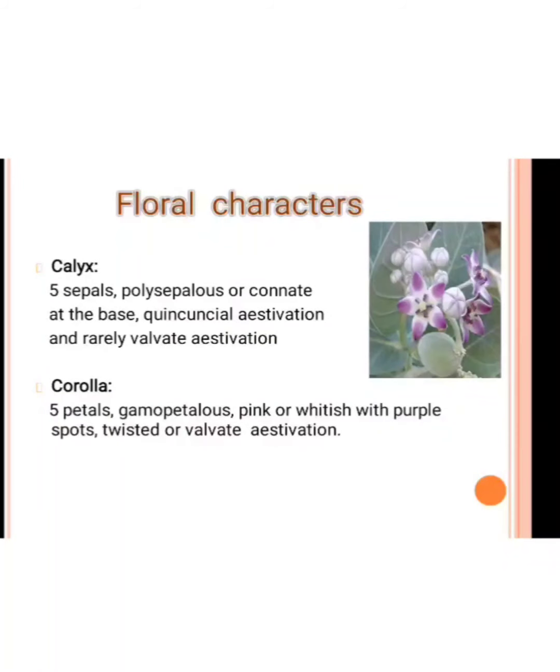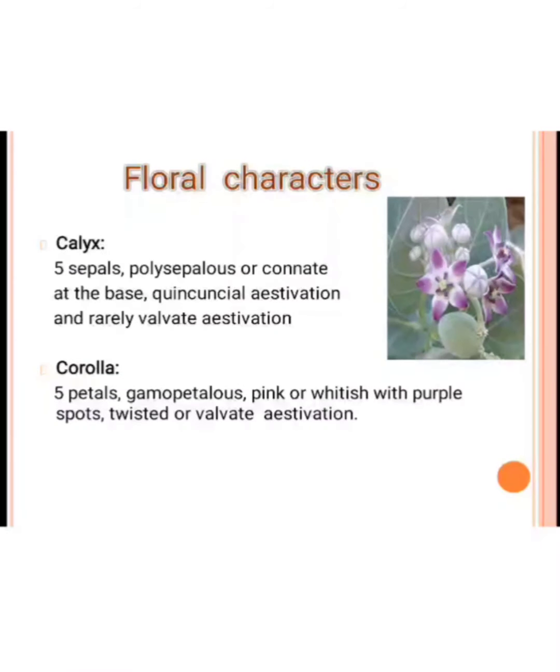Then the next one is the calyx. Sepals number 5, polysepalous or connate at the base, arrangement quincuncial, and rarely valvate estivation. In this calyx, the number of sepals is 5. Mostly the sepals are green in color and they are polysepalous. Polysepalous means the sepals are not fused together.